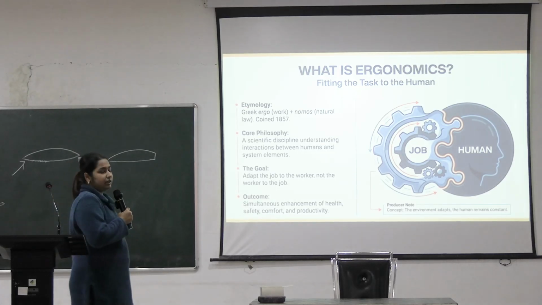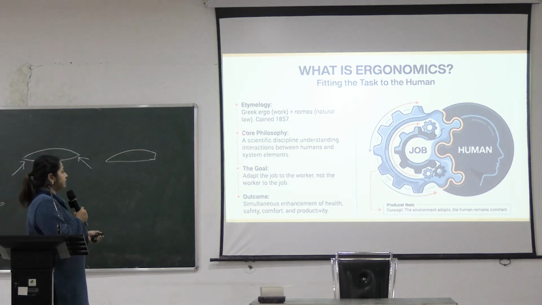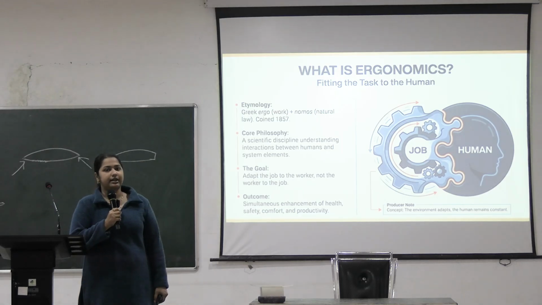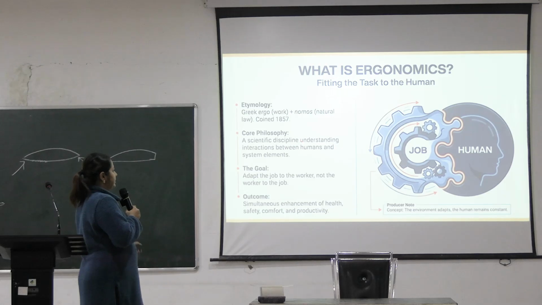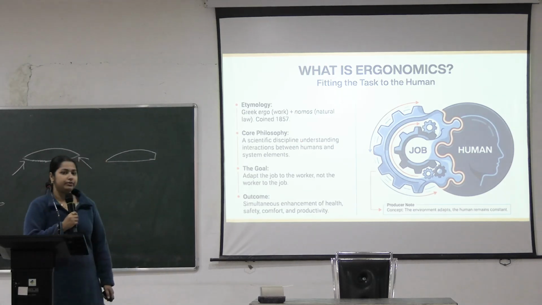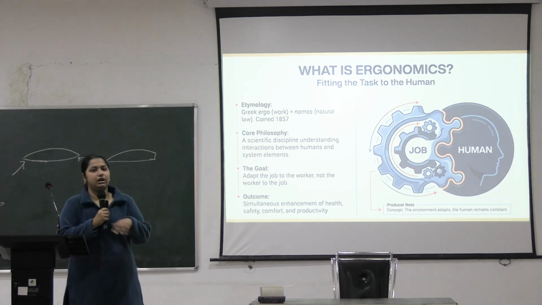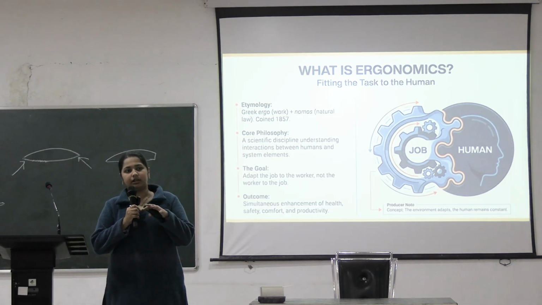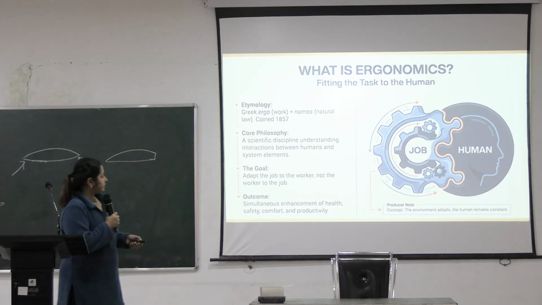It is derived from the words ergo and nomos. Ergo means work, nomos means natural law. So how naturally we can do the job, and the science behind it is called ergonomics. It is a scientific discipline understanding the interactions between human and system elements. Meaning how the work environment of the system is interacting with the human, and how can we make it easier for the human to adapt. That is the science behind ergonomics.